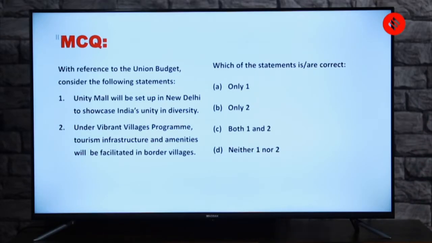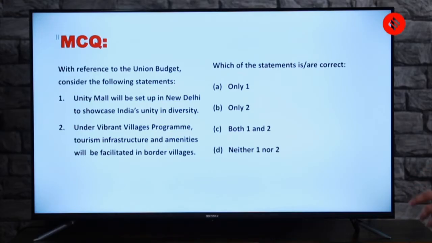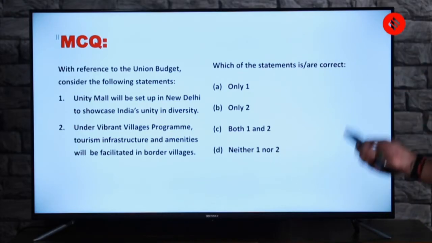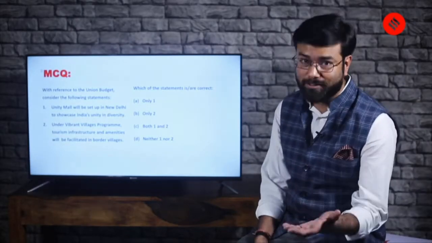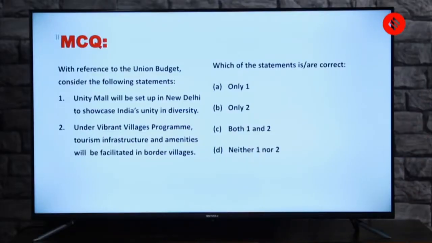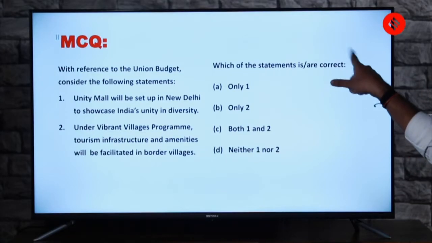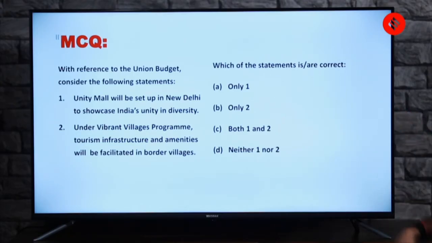As mentioned earlier, these are linked statements to the priority which we are going to address next. Here are the options. A, only 1 is correct; B, only 2 is correct; C, both 1 and 2; D, neither 1 nor 2. So it talks about Unity Mall, and it talks about the Vibrant Villages program.